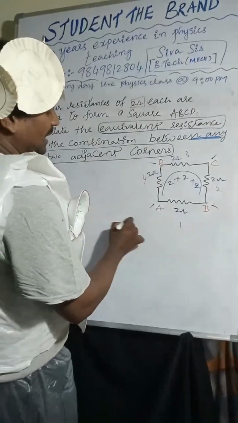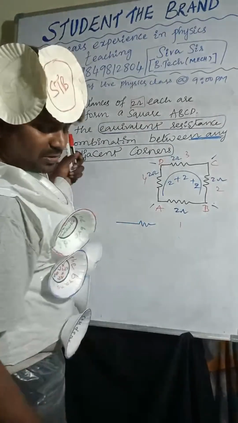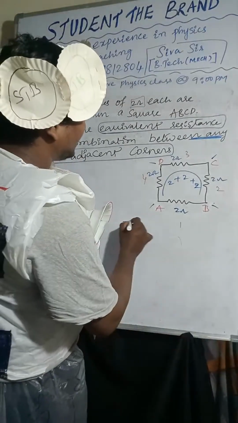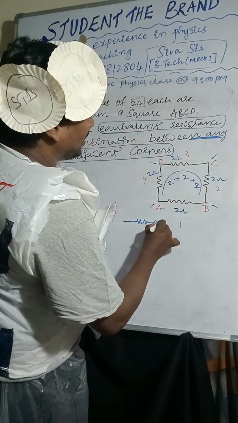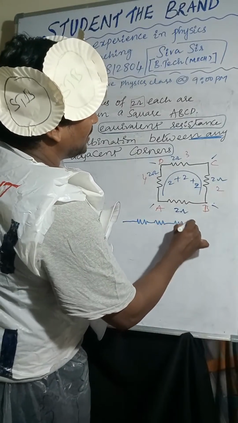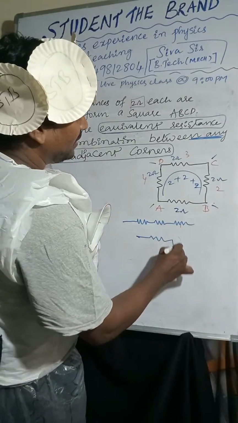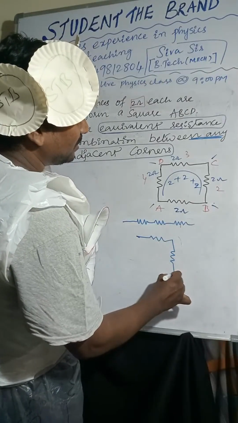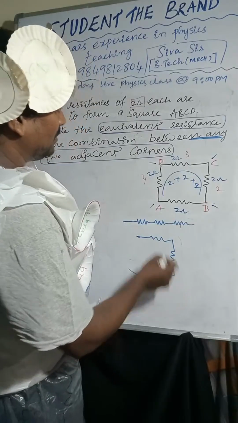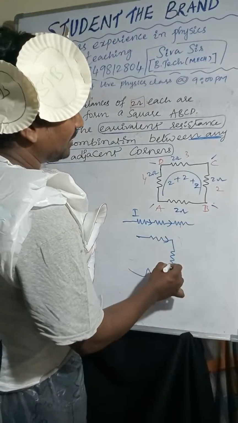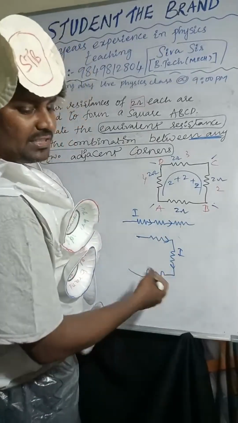The best example you can observe here: I am taking one resistor like this, one more resistor like this, and one more. These three resistors I bend in this way. Okay, so I bent them. There is no change, right? The same current will flow, even here also the same current will flow. No change in the current.